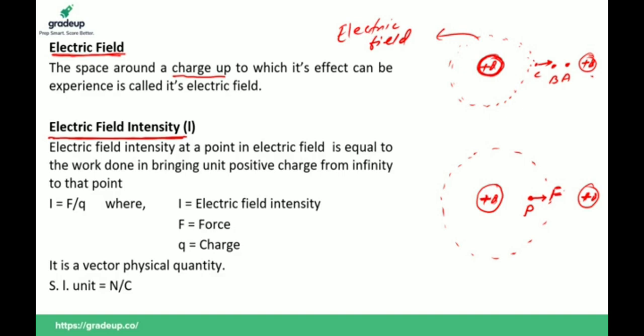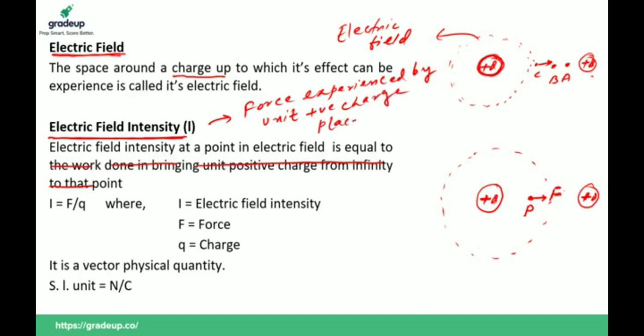So electric field intensity at a point in an electric field is equal to the force experienced by a unit positive charge placed at that point.